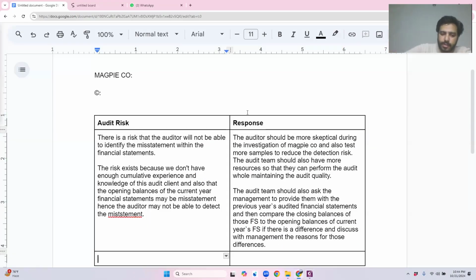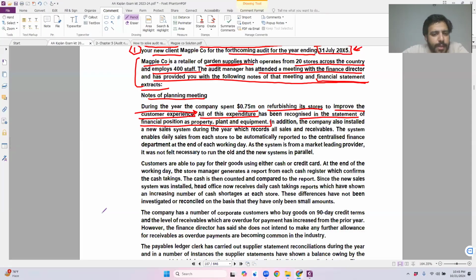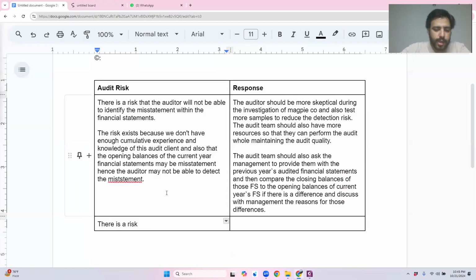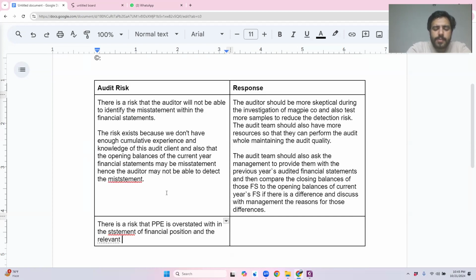Let's move towards my answer sheet directly. I'm going to write down there is a risk. Now, obviously, I don't want to mess up the way I always answer my questions. I'm following my approach. First, I have to explain which items are at the risk of under or overstatement. So let's write that down. There is a risk that PPE is overstated within the statement of financial position and the relevant expense. Why am I writing relevant expense instead of stating fully which expense it was? I don't know the name of the expense.